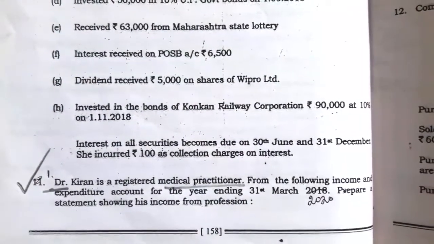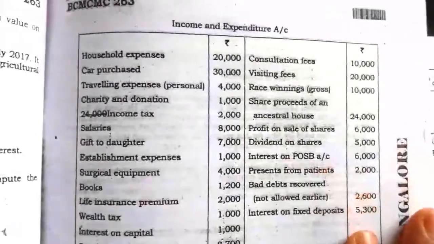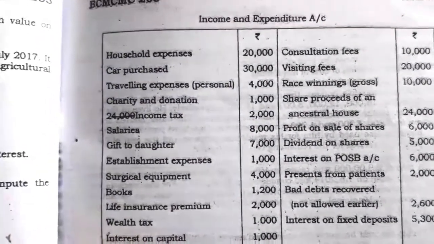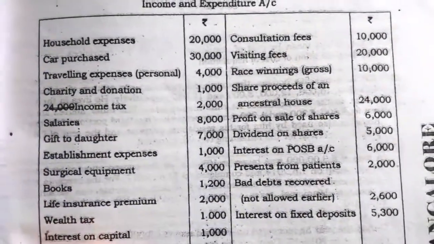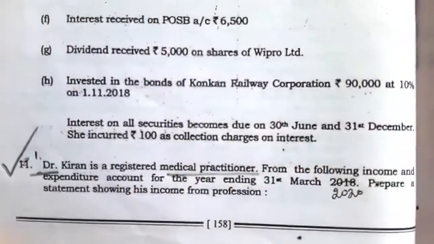Whatever receipts he received from his profession are given on the receipt side or income side of the income and expenditure account, and whatever expenses he incurs are given on the debit or expenditure side of the income and expenditure account. With this information we have to compute the taxable income from his profession.